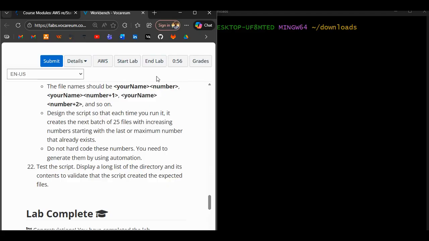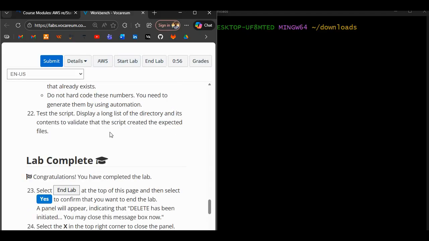But if you leave it to elapse without you ending the labs, when you are trying to log into any other lab session to start another lab session, they will tell you that it is trying to do a cleanup of your previous one and it will take a while before you are allowed into it again. So never let it elapse without you completing or submitting. Just press start labs again and it will give you back your time, right?